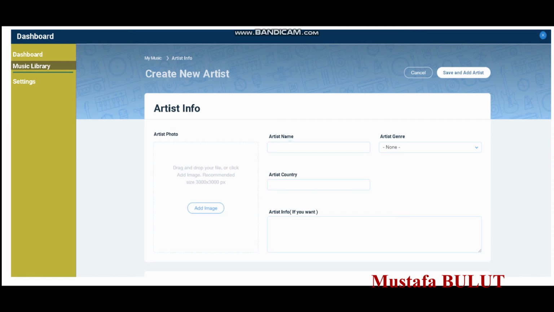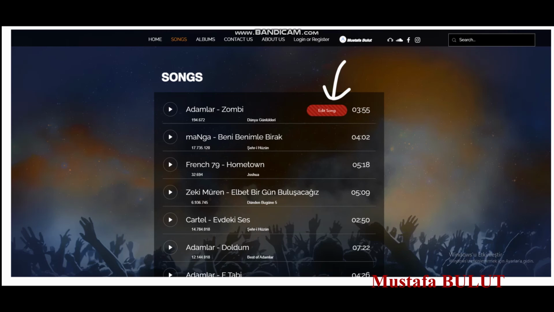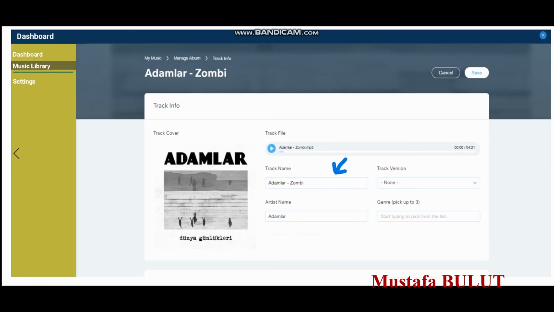I'll show how to edit a song. This is our songs page, and you can see this edit song button. I'll click the edit song button, and the admin control page is opening, and there is some information about the song, and I can easily change the song name and other song information.